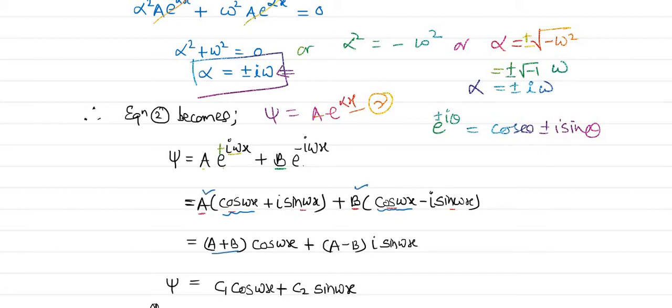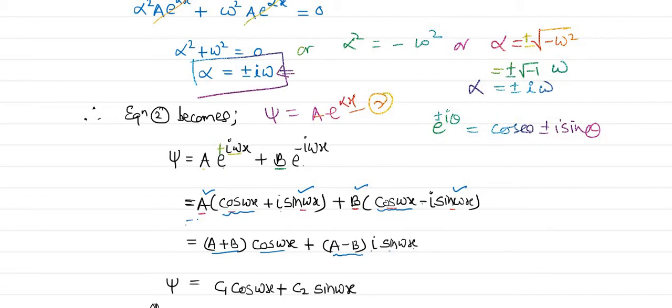So a plus b into cos omega x, plus similarly here sin omega x is common, and i is also common. So i sin omega x is common, and from this we can write a, and from this with minus sign b, a minus b, i sin omega x.